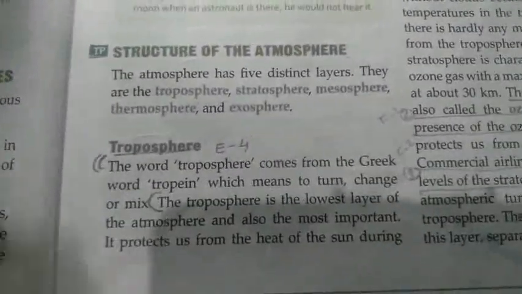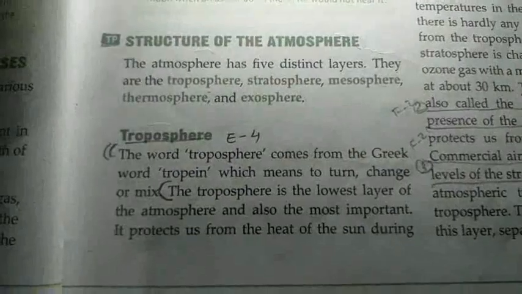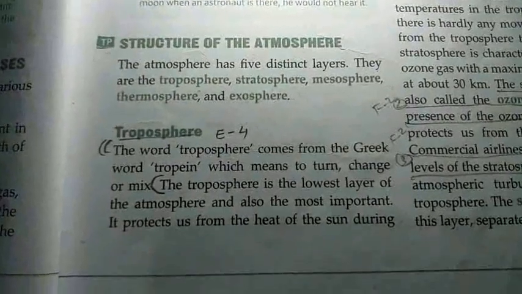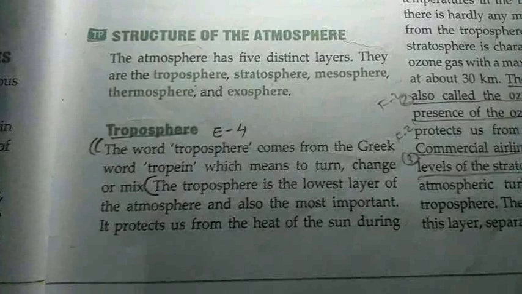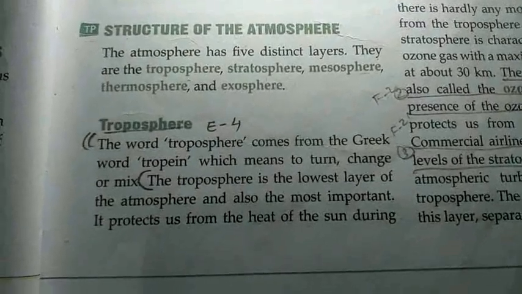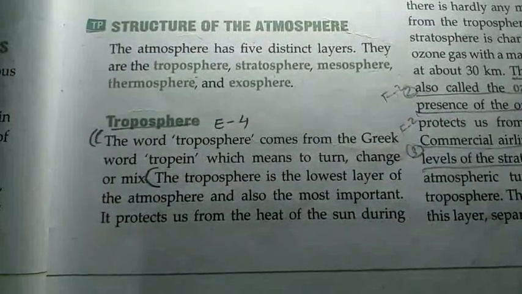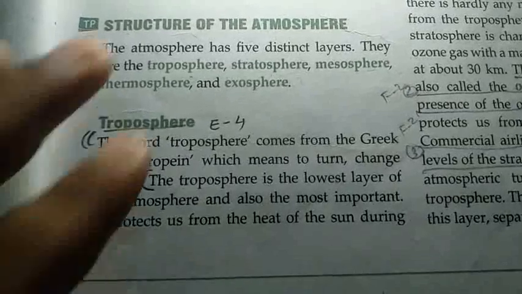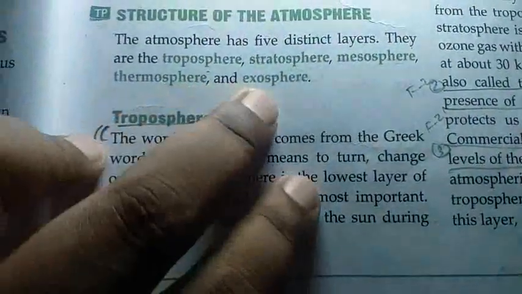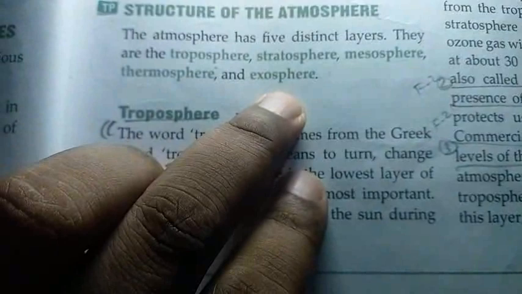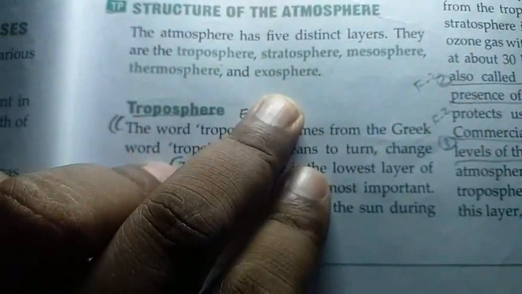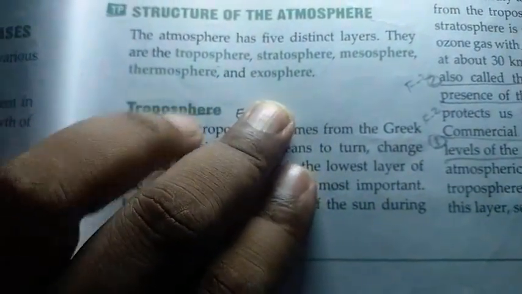Now we will reach the next topic, children: structure of atmosphere. The atmosphere has 5 distinct layers. They are the troposphere, above that the stratosphere, above that the mesosphere, above that the thermosphere, and overall is the exosphere. We will study one by one.